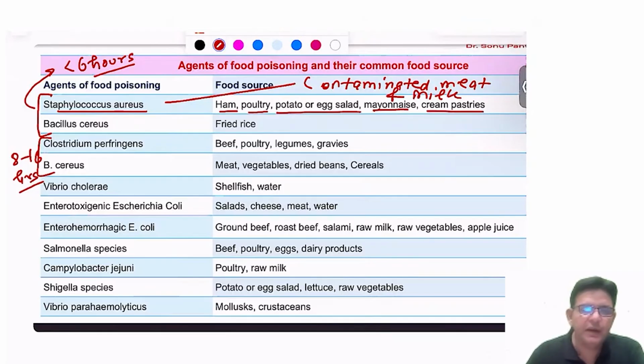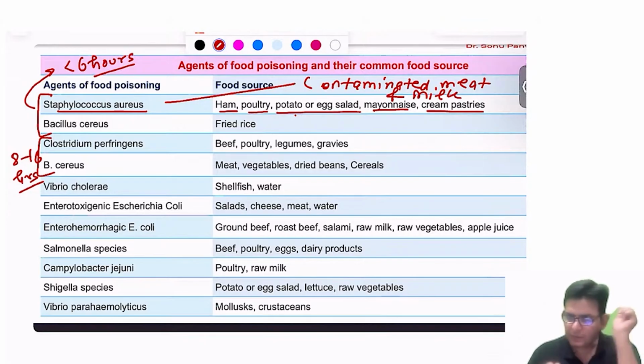So this particular question regarding cream pastries and all has been asked in the NEET PG twice. So this also you should know, that this cream pastry is one they have given, that somebody has eaten from a party, a date night party, and after 6 hours, early morning starts having this vomiting and all. So which particular organism most likely associates? The answer is Staphylococcus aureus. So guys, if the question lists a hamburger, poultry bird products, potato egg salad, mayonnaise and cream pastries, तो हमें किसके बारे में सोचना है? We have to think of Staphylococcus aureus.